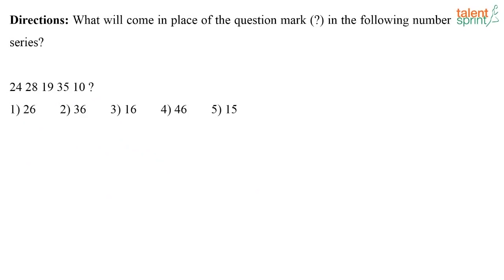24, 28, 19, 35, 10, question mark. What is the logic that is followed here? See, 24 plus 2 squared is 28. Correct? Now, next 28 minus 3 squared, right, is 19. And 19 plus 4 squared is 35. 35 minus 5 squared is 10. So, next will be 10 plus 6 squared. So, 10 plus 6 squared is 10 plus 36, or the answer we are looking at is 46. Option 4. Yes. Very easy question, no?